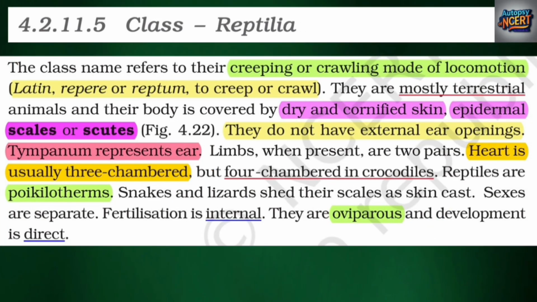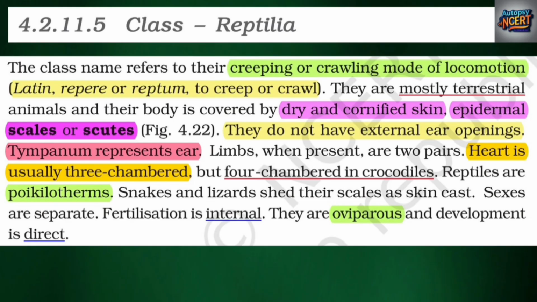Class Reptilia. The class name refers to their creeping or crawling mode of locomotion, Latin repere, or reptum, to creep or crawl. They are mostly terrestrial animals, and their body is covered by dry and cornified skin, epidermal scales or scutes. They do not have external ear openings. Tympanum represents ear. Limbs, when present, are 2 pairs.